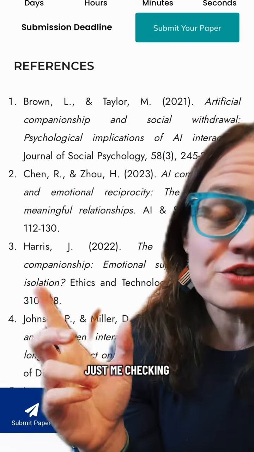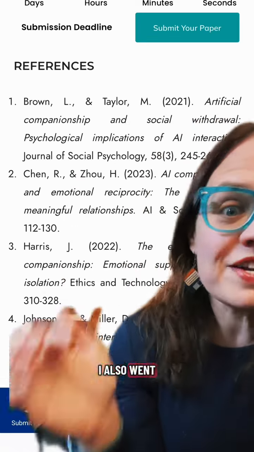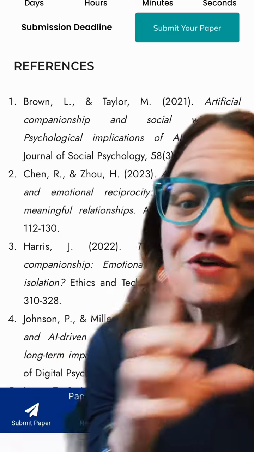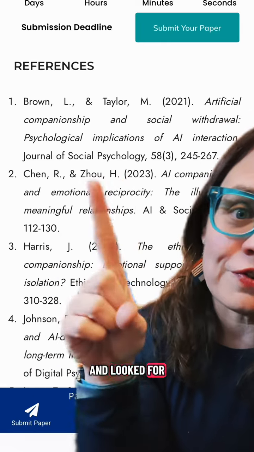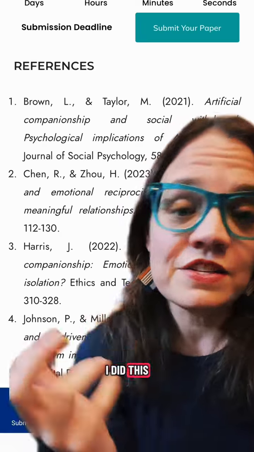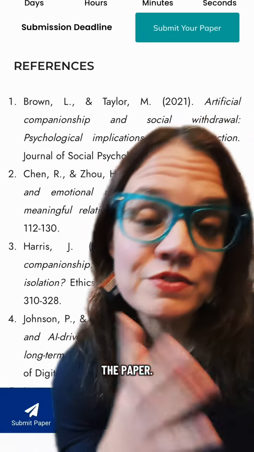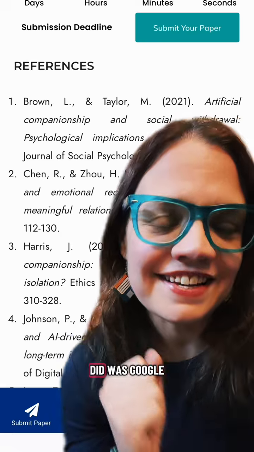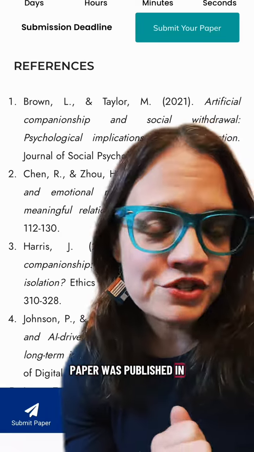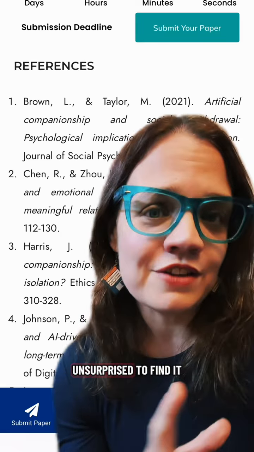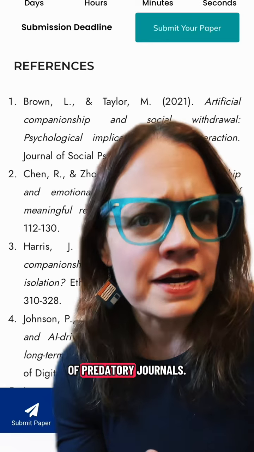And this wasn't just me checking Google Scholar. I also went to my library database, checked there, went to the Journal of Social Psychology archives and looked for the volume and the issue number. I did this for 3 or 4 references in the paper, same outcome. And of course, the next thing I did was Google the title of the journal this paper was published in, and was extremely unsurprised to find it on multiple lists of predatory journals.